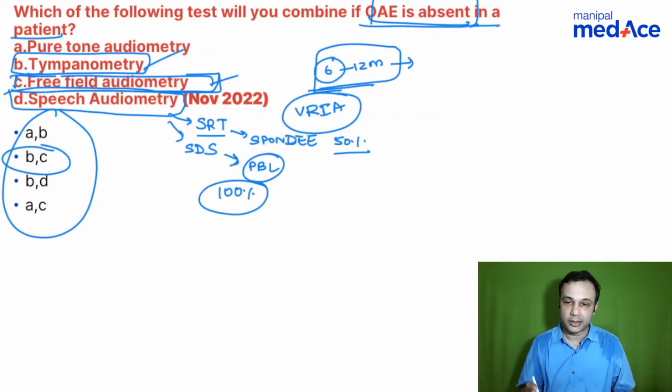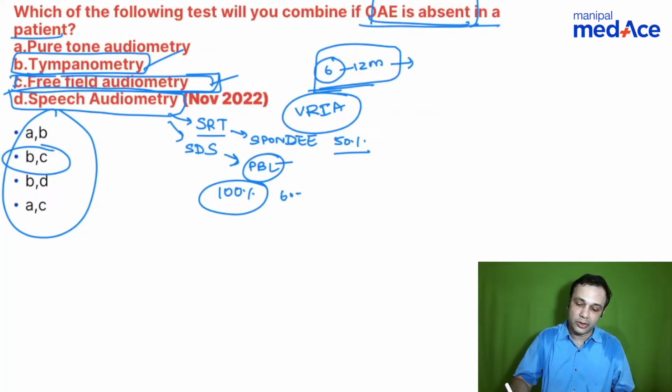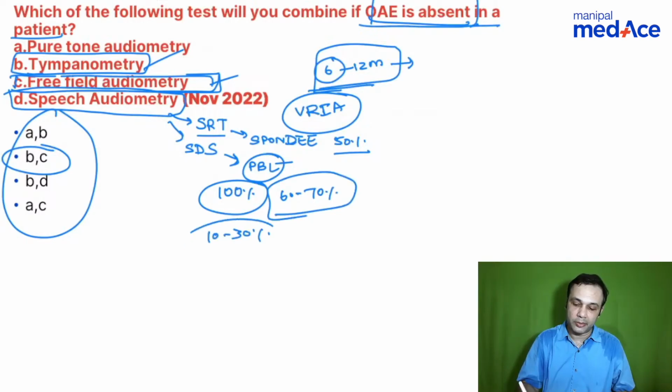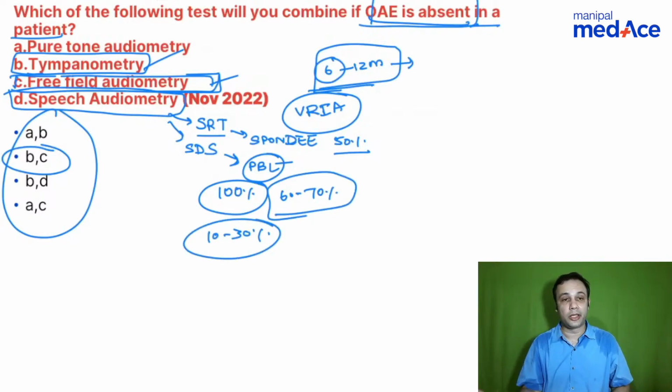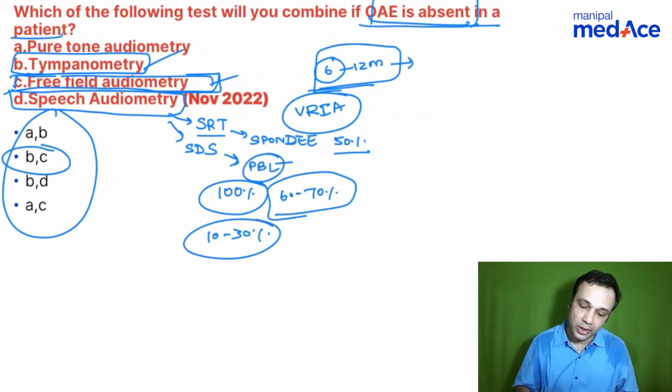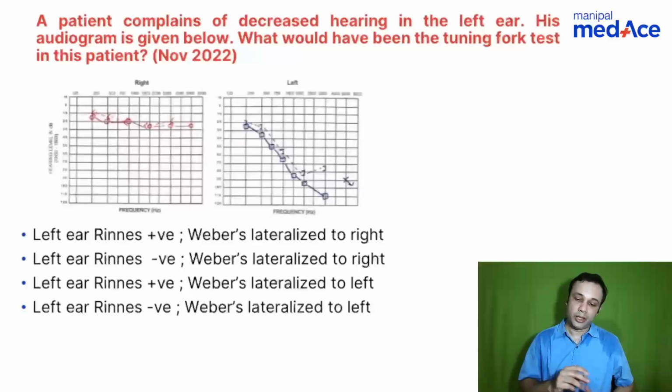Yes, absolutely correct. Speech reception threshold is the intensity at which the patient is able to repeat 50% of the words, whereas a phonetically balanced list is given in case of speech discrimination score, where they should be able to differentiate between two similarly sounding words, right? And 100% is regarded as normal. Somewhere in the range of 60 to 70% and above is a cochlear type of hearing loss, and if it is poor, in the range of 10 to 30%, then you're looking at a retrocochlear hearing loss, right? So that is about this question. Now let's come to the next question.